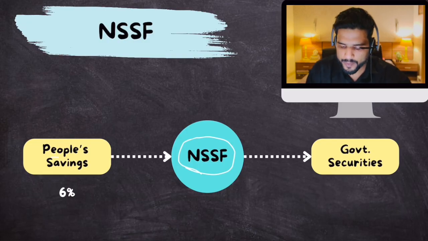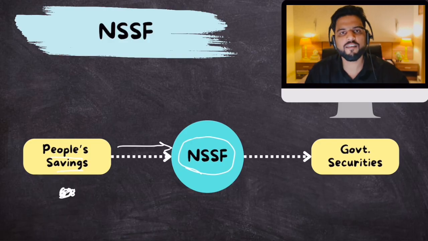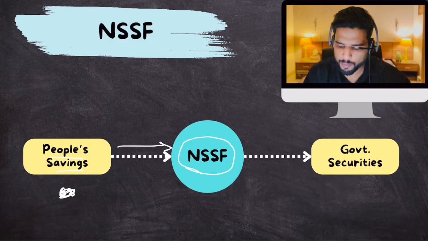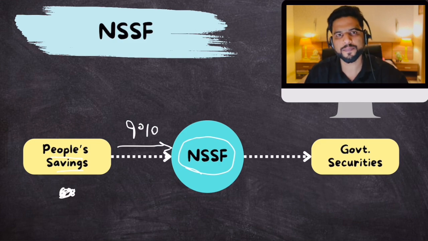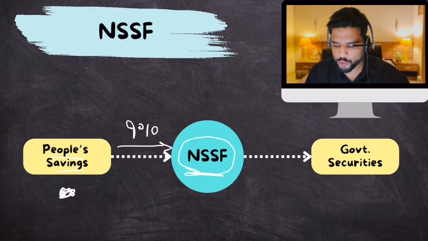So people's savings go to this fund, and government offers you an interest rate. Let's suppose that interest rate is 9%, which is more than the bank's interest rate. Clear? After some time, government has to return this money back to you with 9% interest. That's why you have invested.